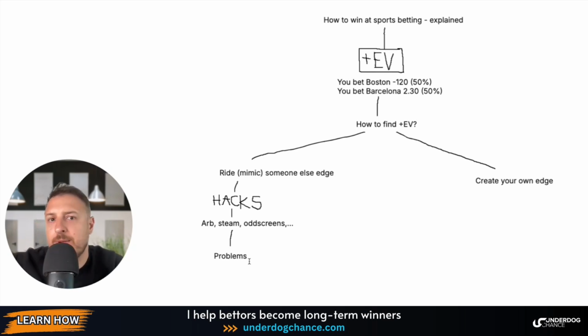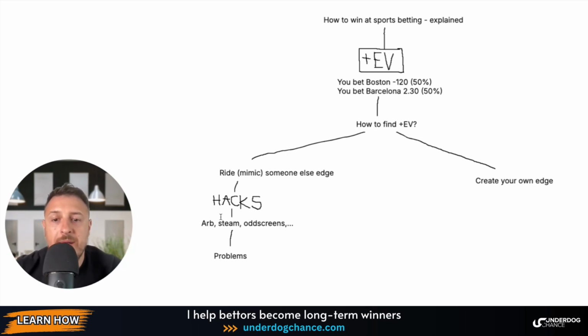You can make 10, 20,000 American dollars, maybe 5,000, depends on where you bet, what kind of services you use. But you are limited very soon, and it is not sustainable in the long run. That's why you see bettors either moving to creating their own edge or arguing about bookmakers on Twitter, and this is a problem. Plus, you never become a sharp bettor because those hacks rely on bettors that are actually sharp, and in the long run you want to become a sharp bettor who can actually bet at serious bookmakers.